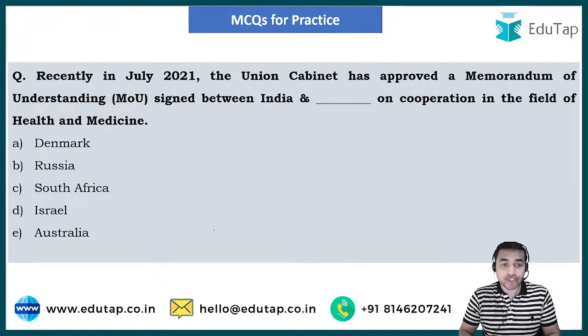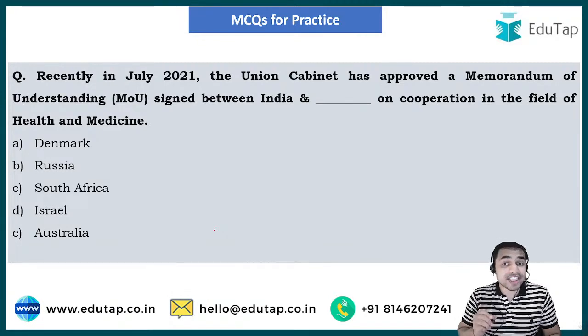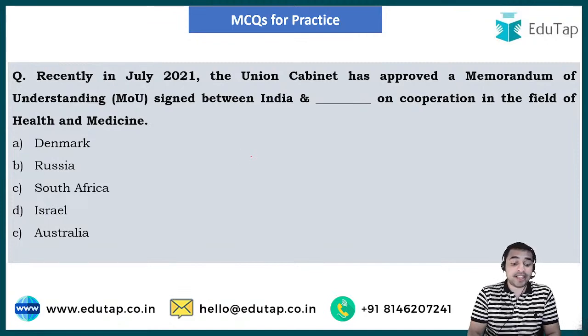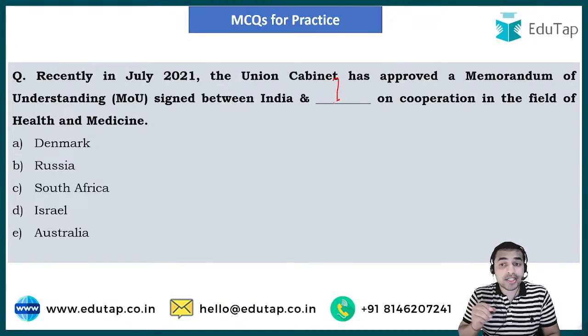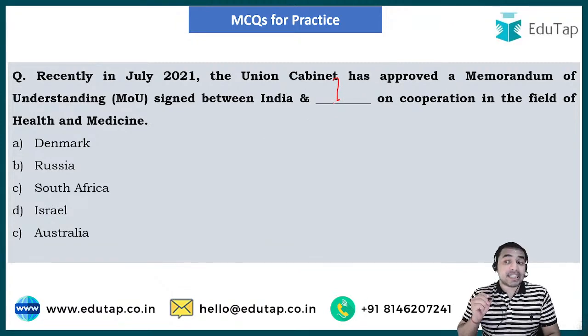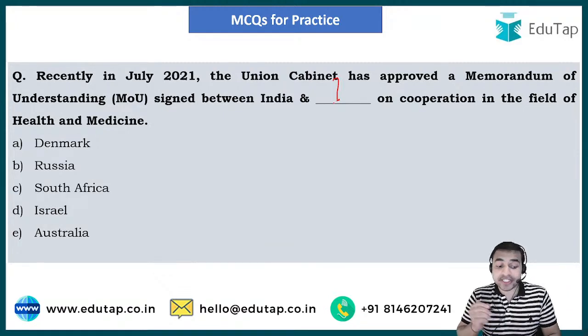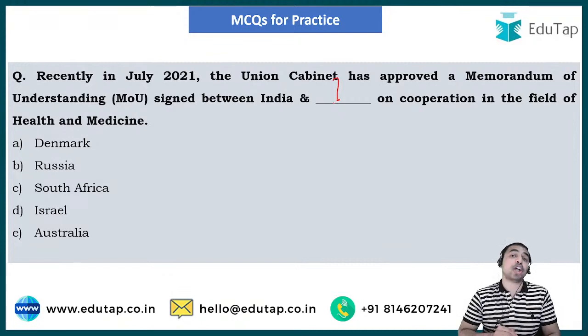Here is the next question. Recently in July 2021, the Union Cabinet approved the Memorandum of Understanding signed between India and Dash on cooperation in the field of health and medicine. You are required to give me the name of the country with which this MOU has been signed. Please answer the question in the comment section below. The options are Denmark, Russia, South Africa, Israel, and Australia.